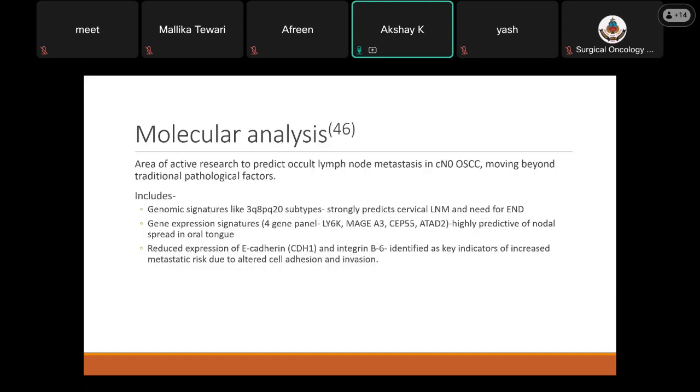An area of active research is molecular analysis to predict the presence of oral lymph node metastasis in cN0 necks, moving beyond the traditional pathological factors. It includes genomic signatures like 3q and 8p20 subtypes, which strongly predict cervical lymph node mets and the need for elective neck dissection. Certain gene expression signatures like a 4-gene panel are highly predictive of nodal spread in oral tongue. Reduced expression of E-cadherin and integrin B6 is also identified as a key indicator of increased metastatic risk due to altered cell adhesion and invasion.